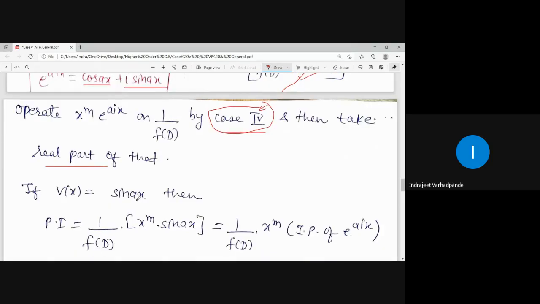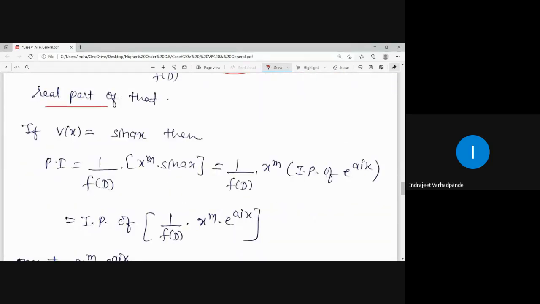So if v of x is equal to sin ax, then PI is equal to 1 upon f of D operated on x to the power m into sin ax, which is 1 upon f of D into x to the power m, imaginary part of e to the power iax. Imaginary part of this, case number 4 is applicable.